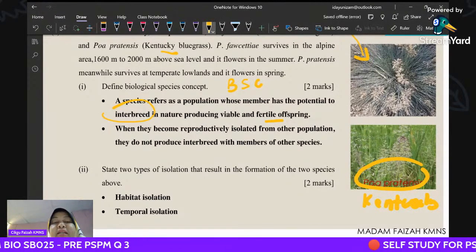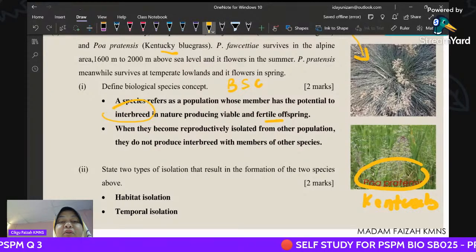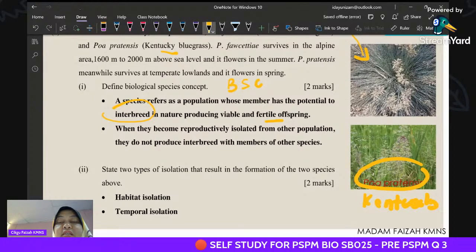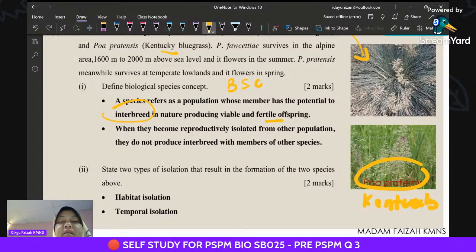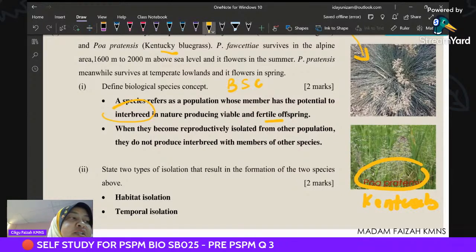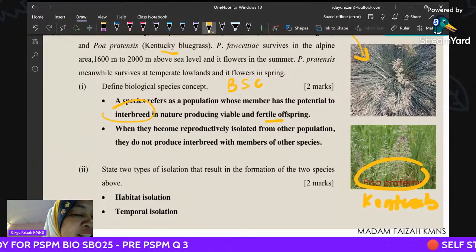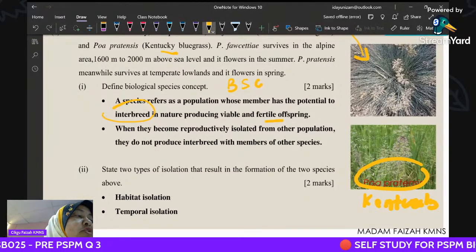But there is a but: they are reproductively isolated from other populations. They do not interbreed with members of other species. That is the concept of the biological species concept.